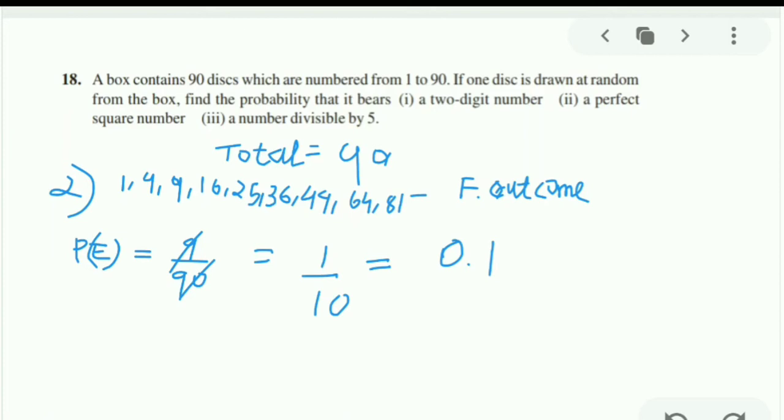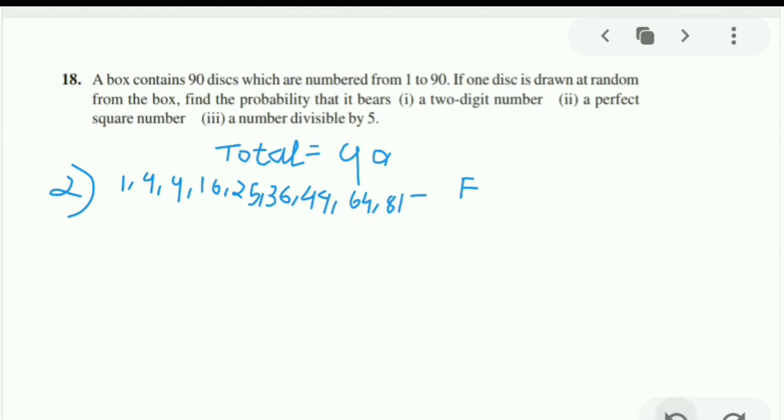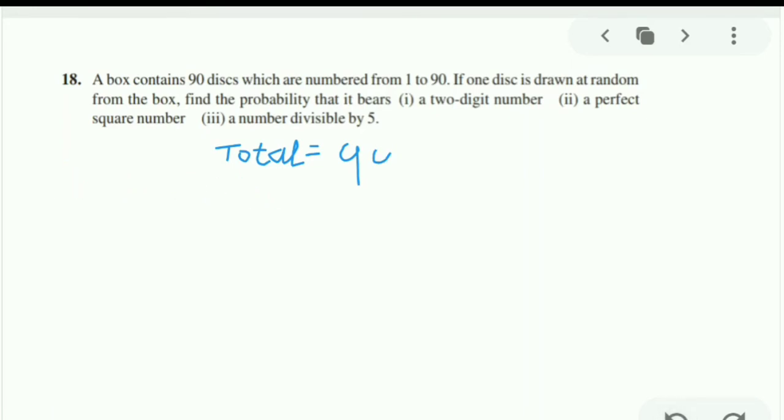The total is given as 90 and perfect squares are these numbers. Now the third question, a number divisible by 5. For a number divisible by 5, you have to remember the table of 5, but we have to count up to 90. So we will write favorable outcomes: 5 ones are 5, 5 twos are 10, 5 threes are 15, understood? 20, 25,